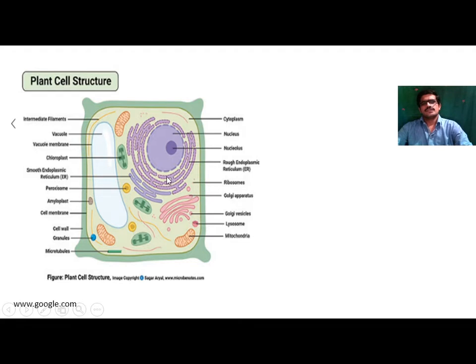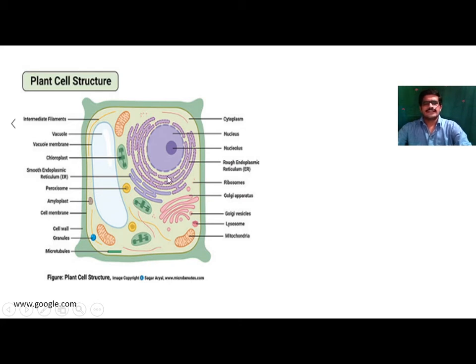This cell consists of a centrally placed nucleus. This nucleus is the governing body of the cell. Around this nucleus there is the presence of flattened sacs.